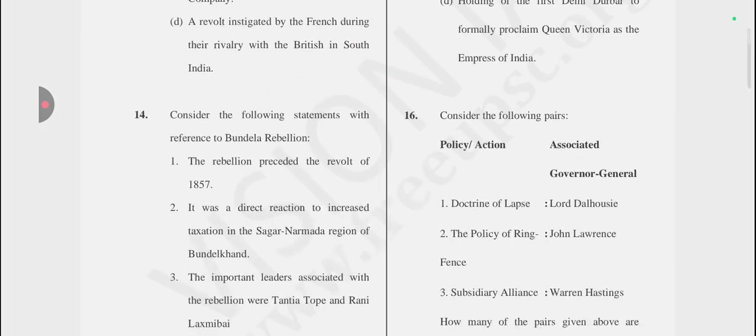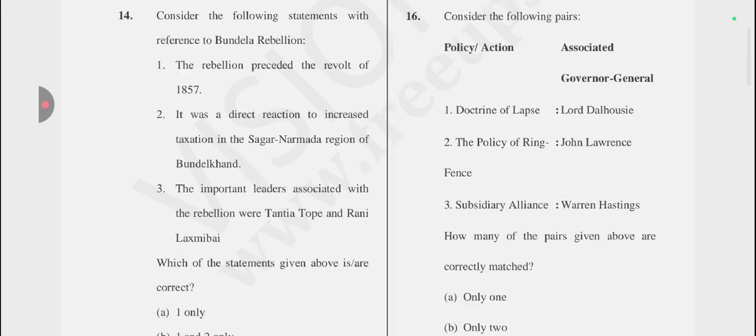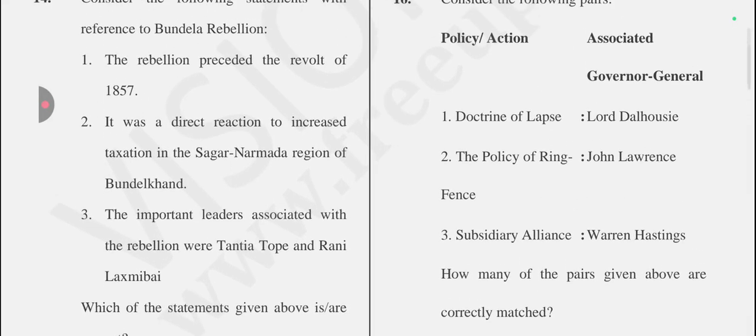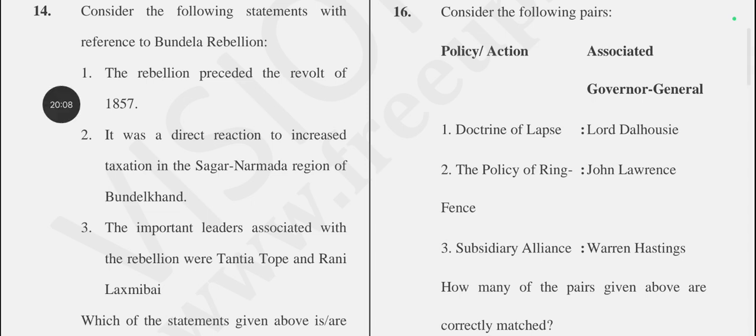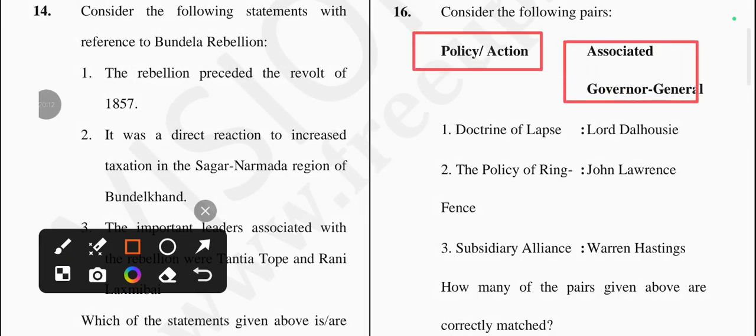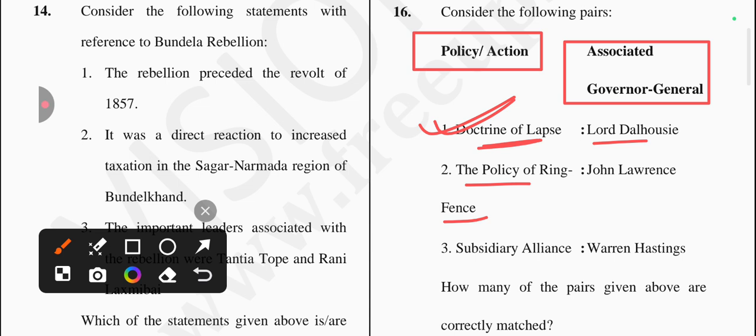Let's come to the next question, which is: consider the following pairs, and it asks about the correctly matched one. There is a policy and the associated Governor General. The first one is the doctrine of lapse, associated with Governor General Dalhousie. Yes, it's a correct one. Next is the policy of ring fence, done by John Lawrence?